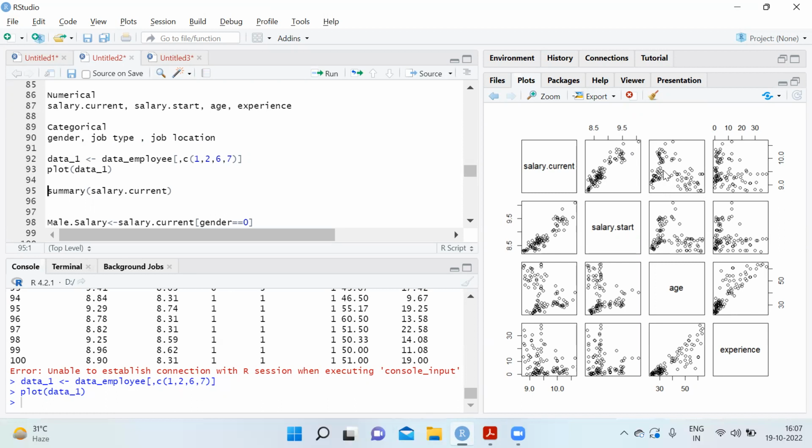We cannot exactly say why it's a weak negative, but with age, the current salary tends to remain constant. Experience has a very, very weak negative correlation with current salary. It's very weak, so we're not able to identify how the current salary is related to experience.